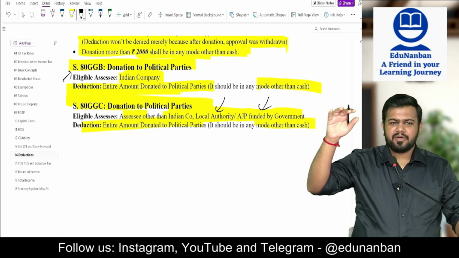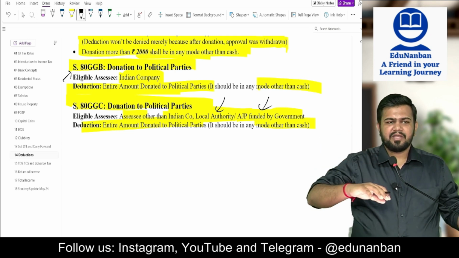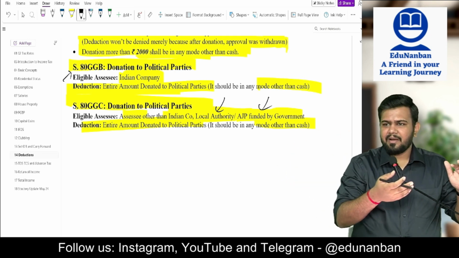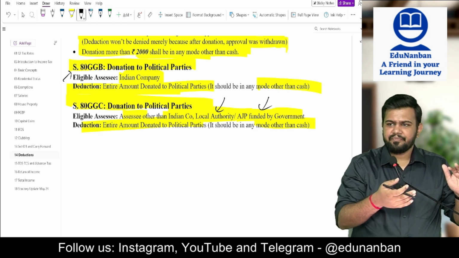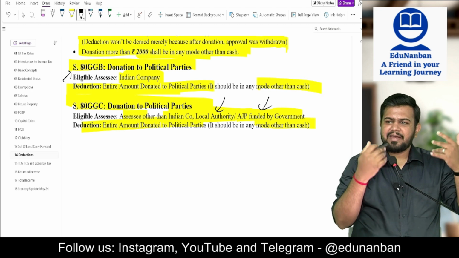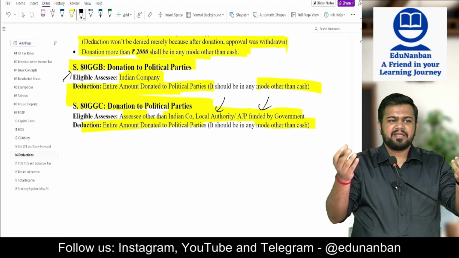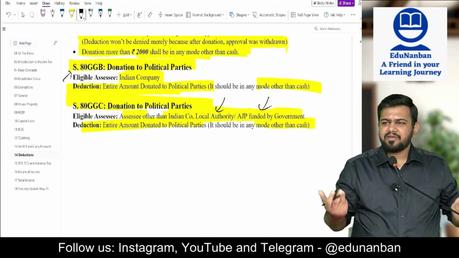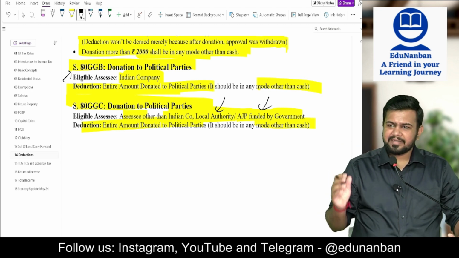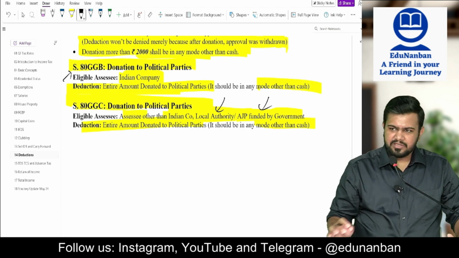There is no upper limit, no 5 lakh, 10 lakh, 20 lakh, however much you want you can claim deduction. So they will give it to the political party as donation. They will collect the same amount in cash. Political parties will be having huge cash. So they will get rid of the cash, and now they will be having white money in hand, which they can legally show as donation and use for political purposes. So it is a win-win situation for both of them. Like that people are doing. But if the assessee is caught red-handed, then there are huge severe consequences.